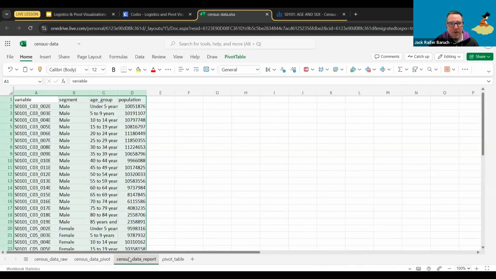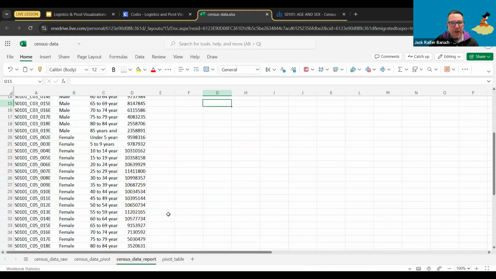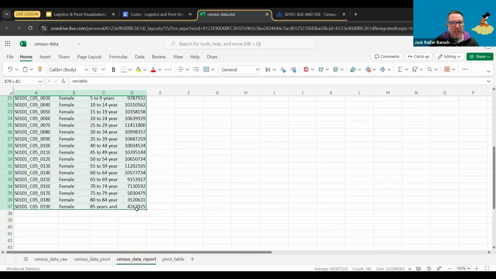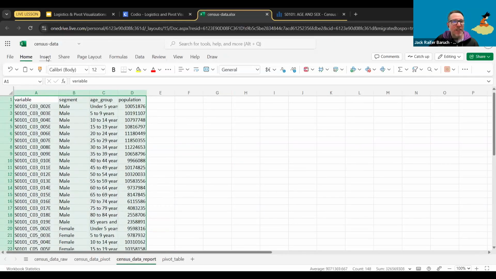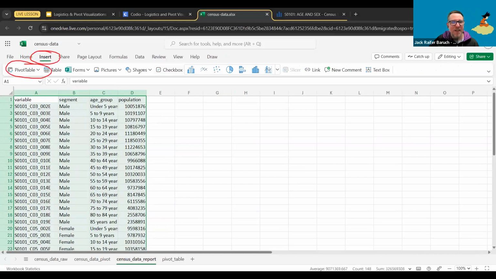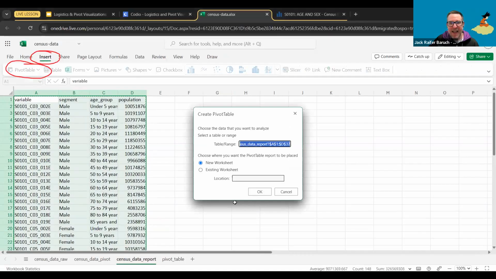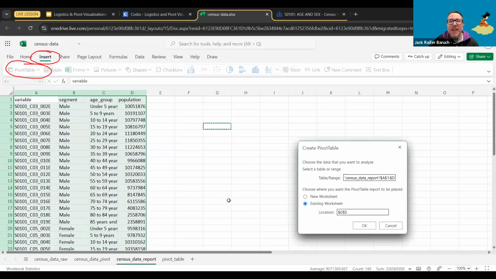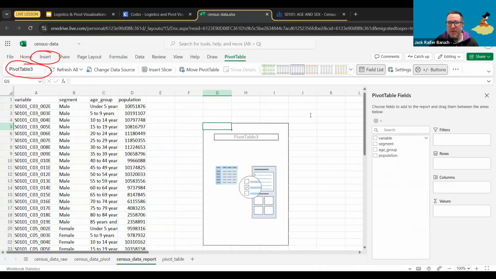All right, so just the pivot table. Very quickly, to create a pivot table, you select the data that you want to create the pivot table from. You go to insert, you go to pivot table. So again, insert is up here. Pivot table is here. And in this case, I'm going to do it in an existing location, in this same sheet. I'm going to pick here. I want it here. See, it actually tells you it's going to be in G5, and just click OK. And that's going to create your pivot table.